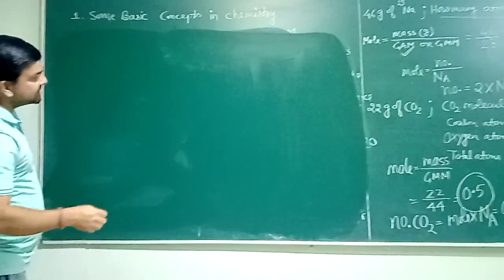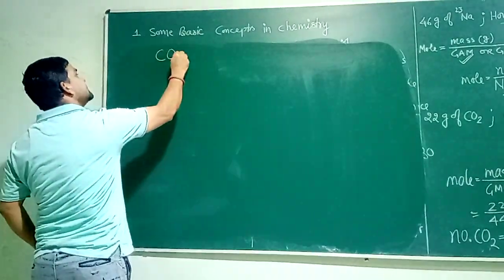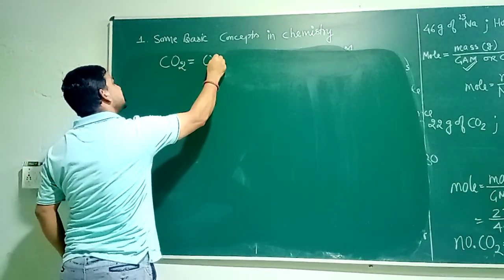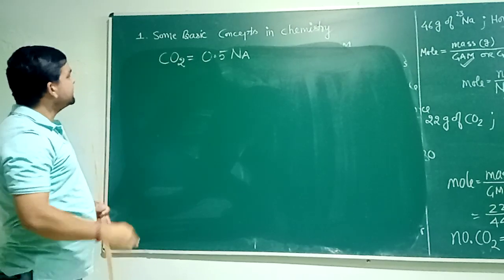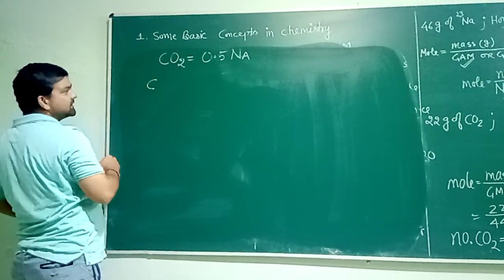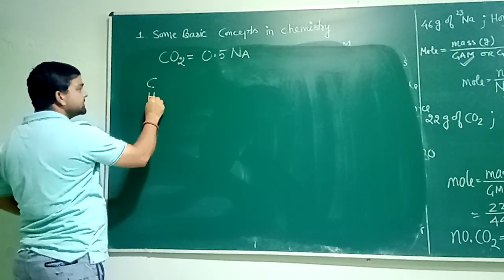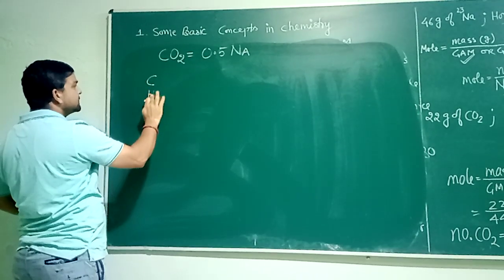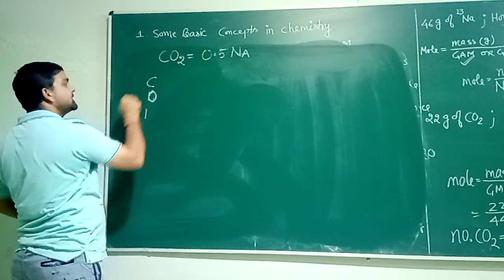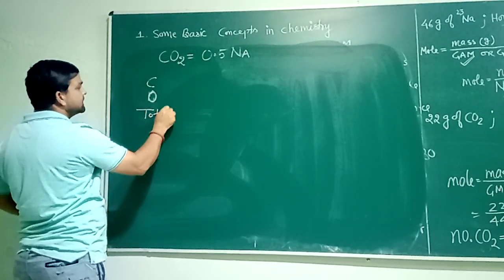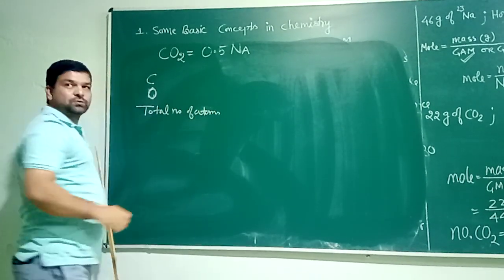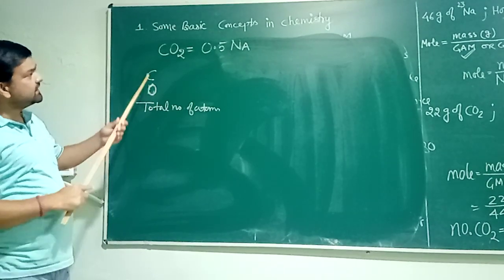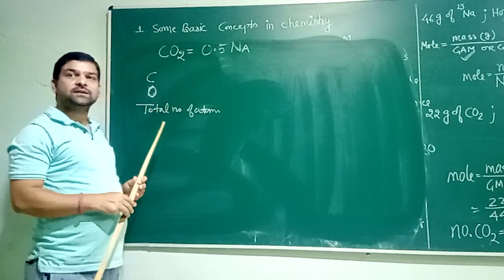So in the first part we get the answer: number of CO2 molecules equals 0.5 Na. Now in the other part we need to calculate the number of carbon atoms, the number of oxygen atoms, and the total number of atoms. To do all this, we need to use a simple unitary method here.